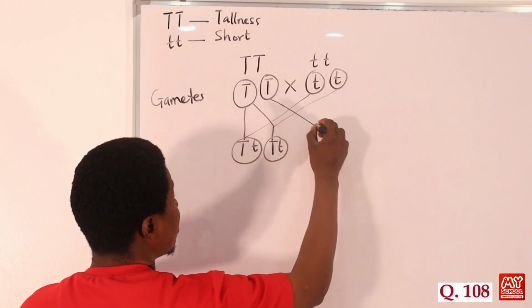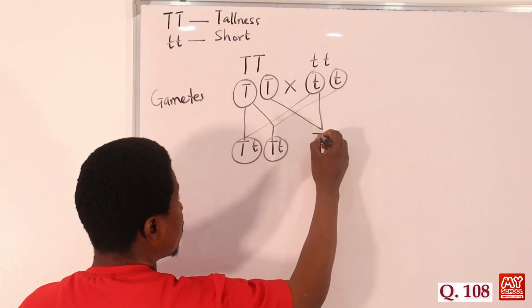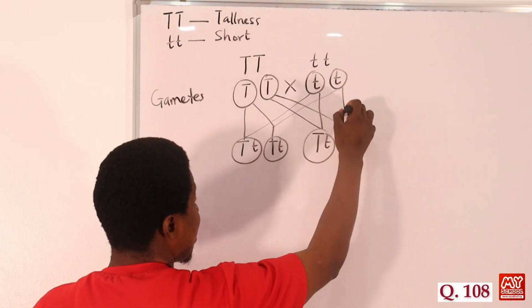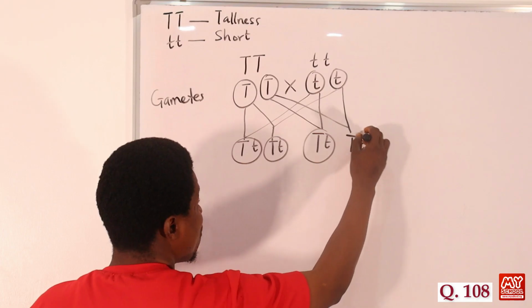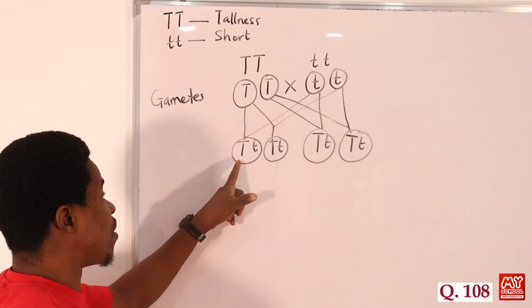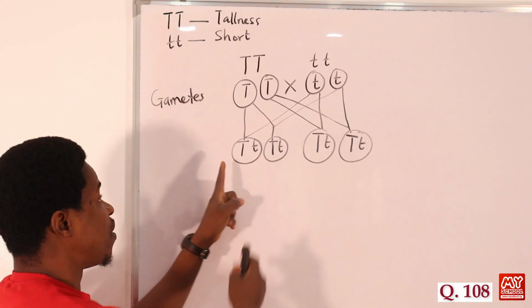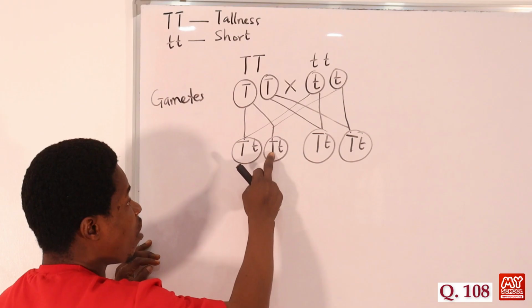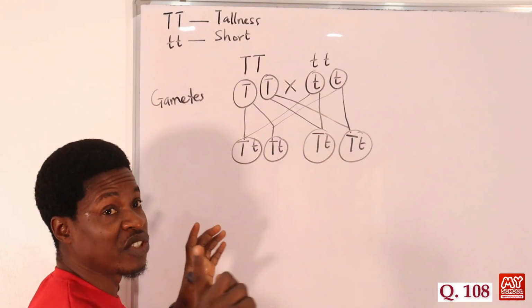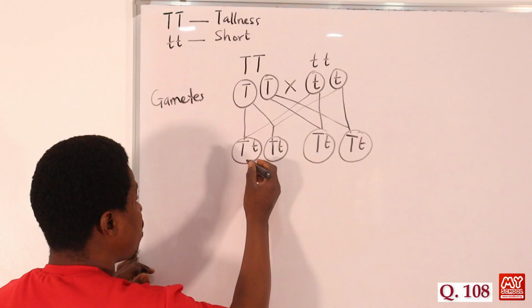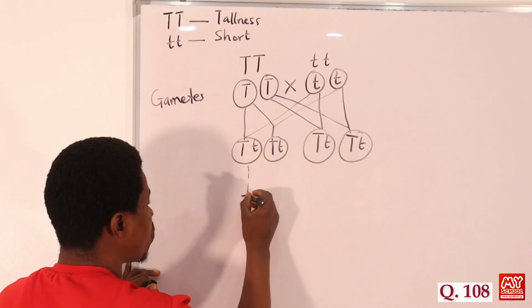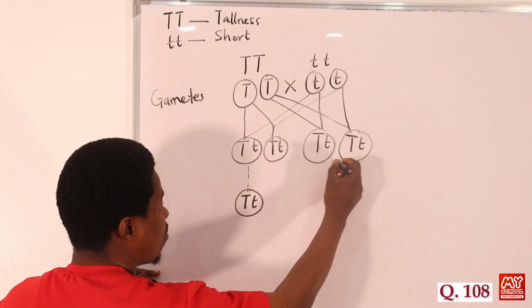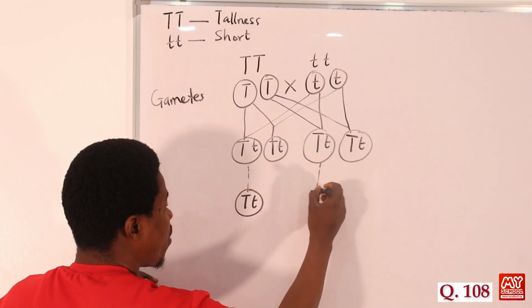So let's move on to this now. This one crosses to this one. We also have T and t. Then we have this one also crossing to this one here. If you notice here, you discover that we have the heterozygous allele. When we say heterozygous, we have tall and short, tall and short, tall and short, tall and short. So what we'll do is bring out one from this point. We can bring out this one to be Tt, and then we cross it together with any one of these. This is just two of them. So we have Tt and Tt.